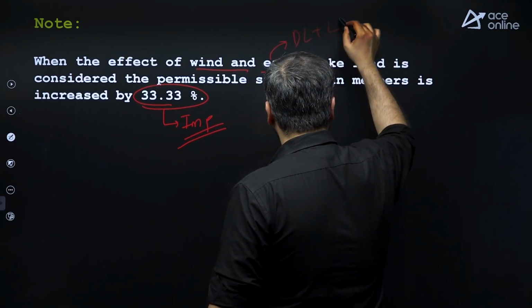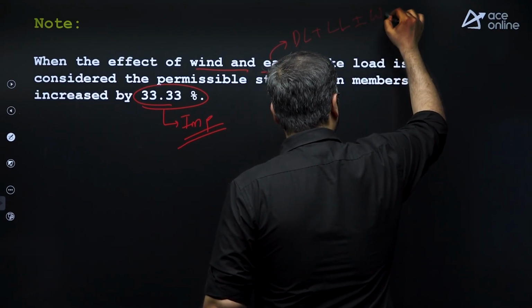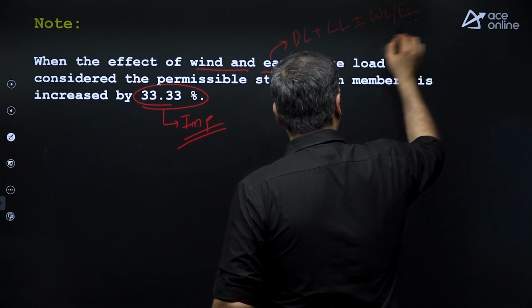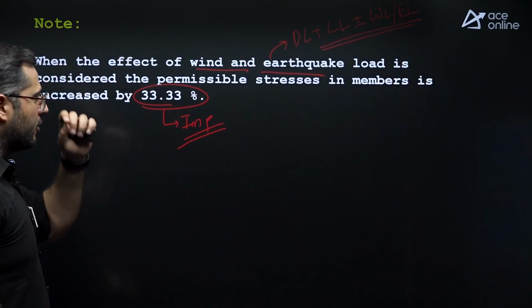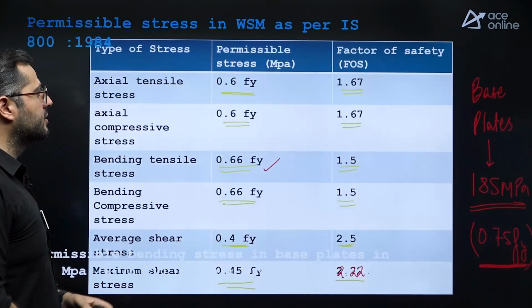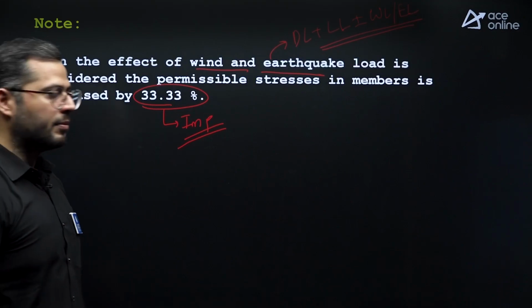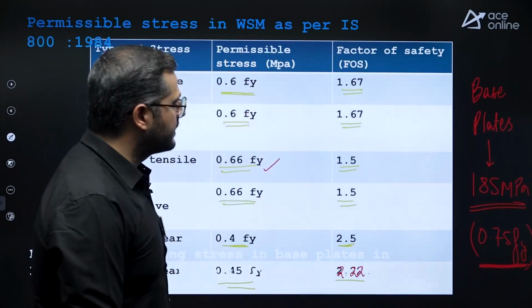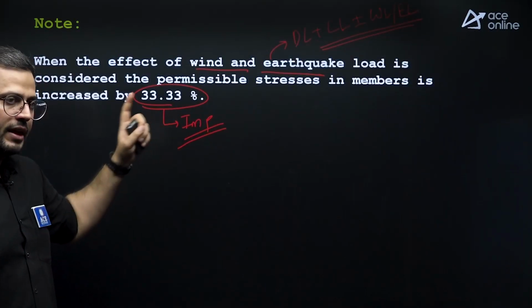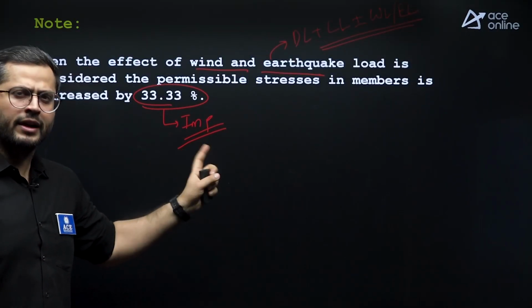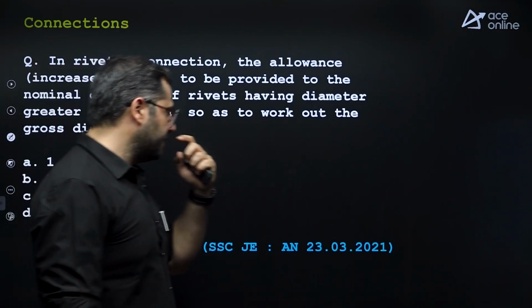So when the load combination is dead load plus live load plus minus wind load or earthquake load, whenever this combination is considered, all of these permissible stresses which you are seeing over here will be increased by 33.33%. These are the permissible stresses in members, right? This point is very, very important. Again, questions have been asked, not in SSC, but in various exams. After this, let's see the next question.